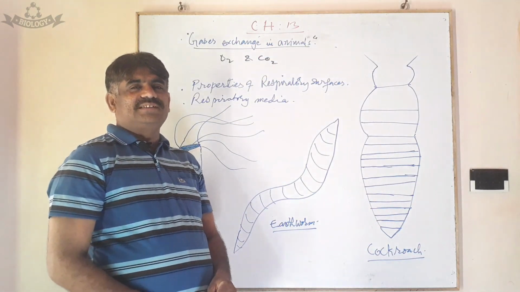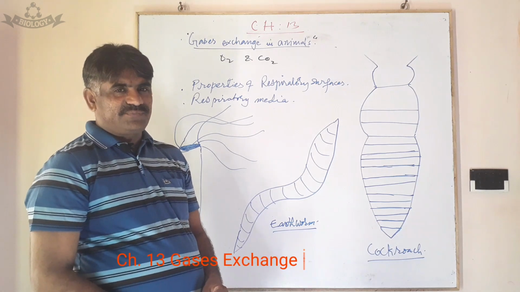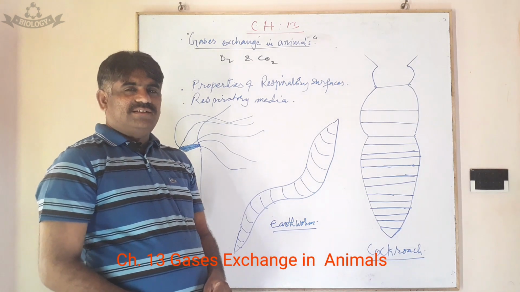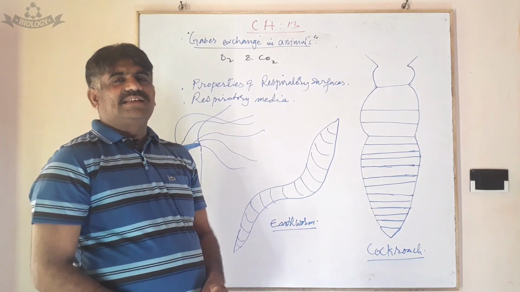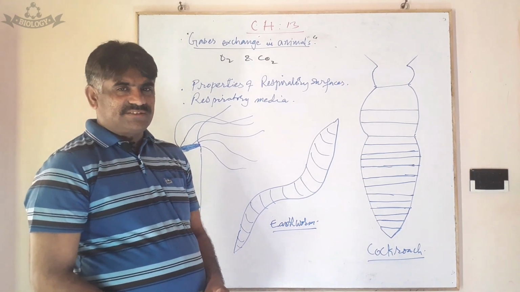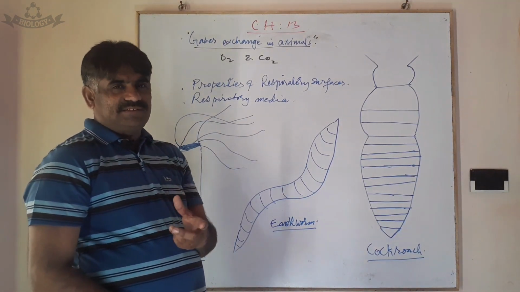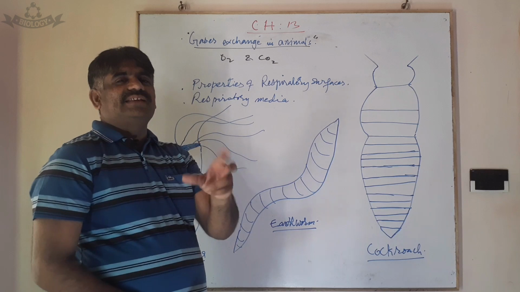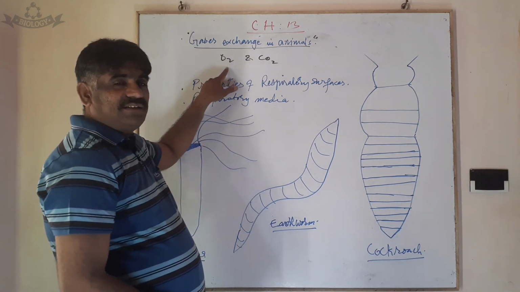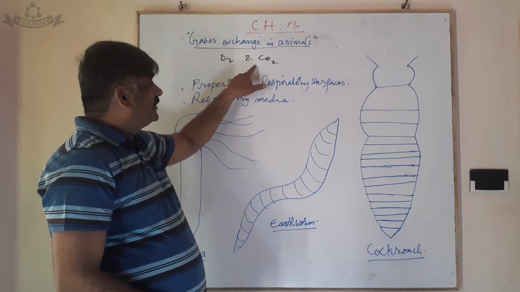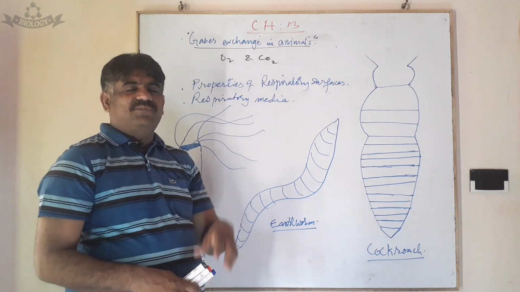Today we are discussing chapter number 13. Its name is Gaseous Exchange. But we are taking the part of zoology, discussing the gaseous exchange in animals. You know what gases are exchanged? First we should know what gases are exchanged. One, oxygen, and other, carbon dioxide. How they are exchanged and why they are exchanged?